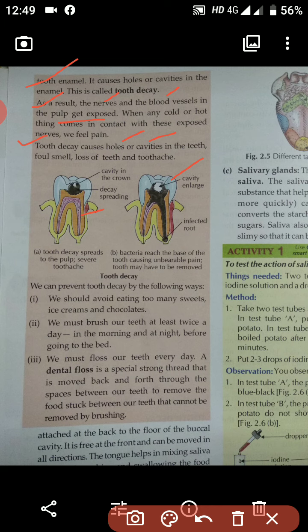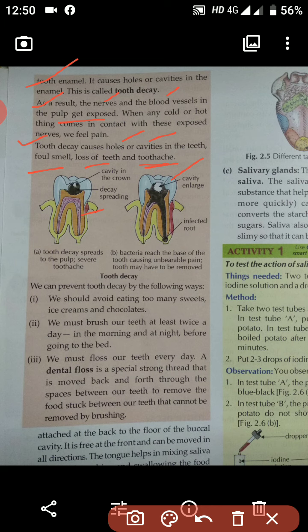It will also produce a foul smell, that means a bad smell, a loss of teeth and toothache. So whenever there is tooth decay, it will cause a hole or cavity in the teeth, also produce the foul smell, and there will be a loss of teeth, that is, teeth coming out from the original place, and then toothache. Okay, there will be pain in the teeth.